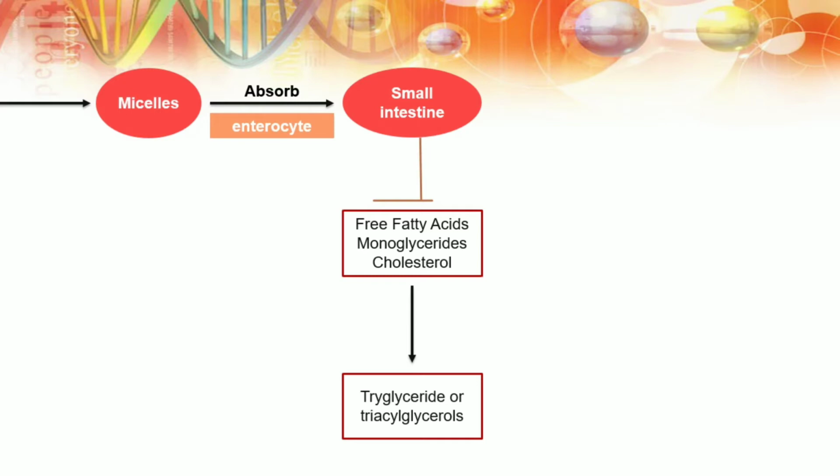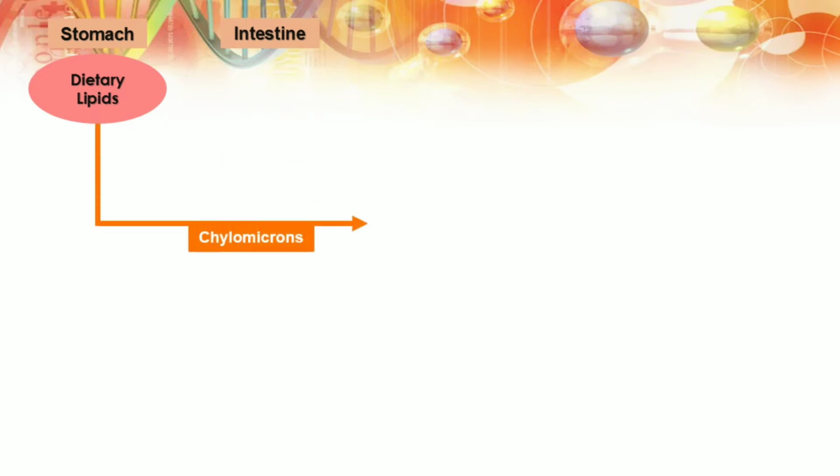The triglycerides and cholesterol will be reesterified in the intestinal mucosal cells, forming lipoprotein particles called chylomicrons. From dietary fat or dietary lipids, which go through the stomach and are absorbed by the intestine, and now combined into chylomicrons. The chylomicron will transport triglycerides from the gastrointestinal or GI tract to the liver. It will travel through lymph and enter the blood.